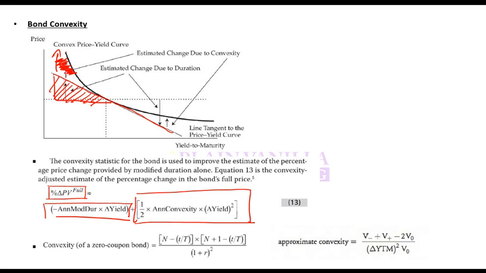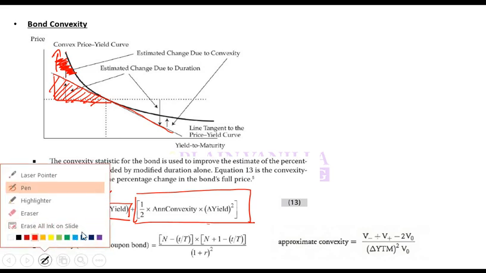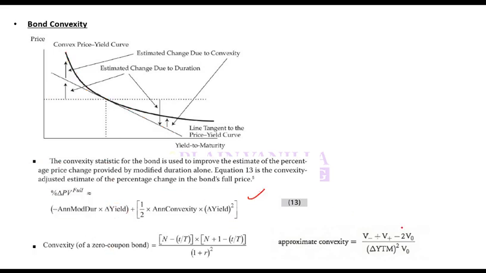If you have to calculate this total change in price, one of the components will be due to duration, which is this straight line, and another component will be due to convexity, which can be calculated using this formula. Any problem, confusion? So again, remember or memorize these formulas. This is important.